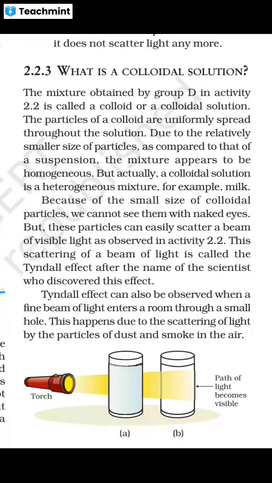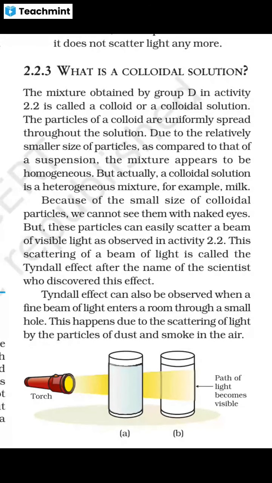You can easily see its path. The Tyndall effect can be observed at that time. But in daytime, you will not see the same effect. Why? The sunlight totally covers everything. The Tyndall effect has gone.